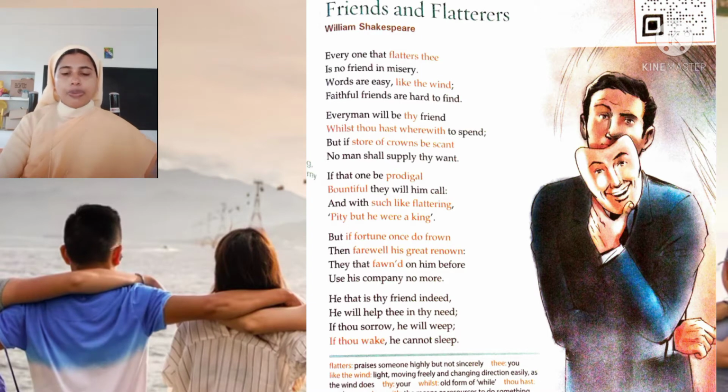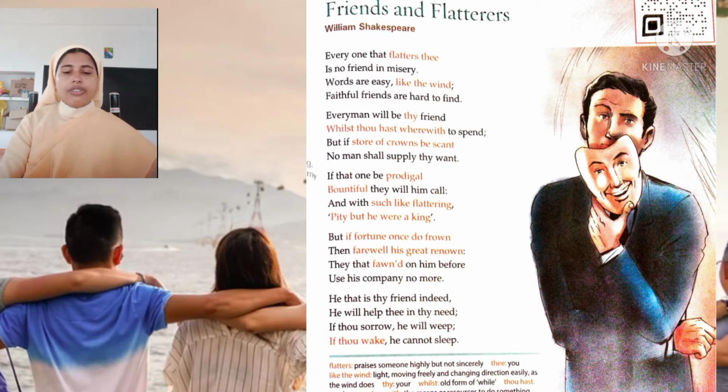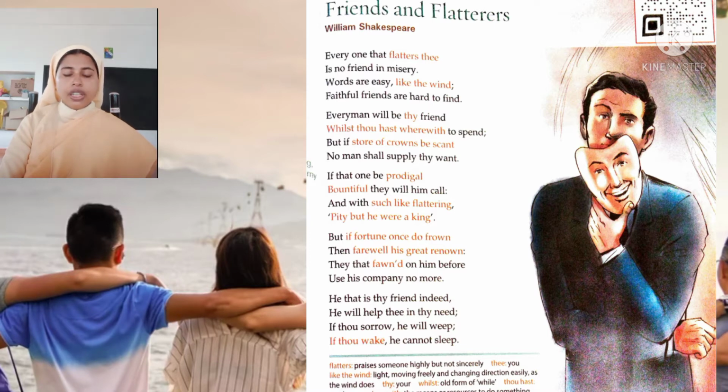Okay, let's come to the poem, page number 65. Friends and Flatterers, William Shakespeare. Everyone that flatters thee is no friend in misery. Words are easy like the wind, faithful friends are hard to find. Every man will be thy friend, whilst thou hast wherewith to spend.